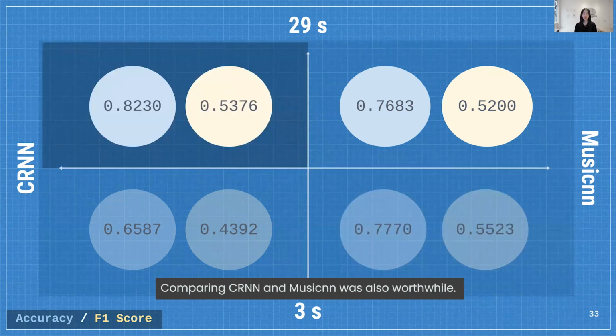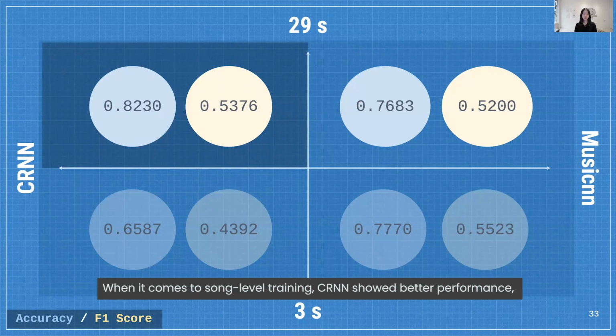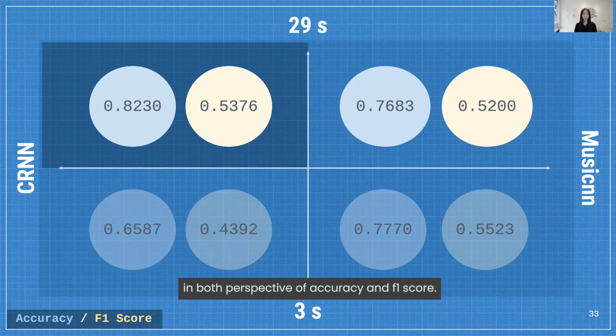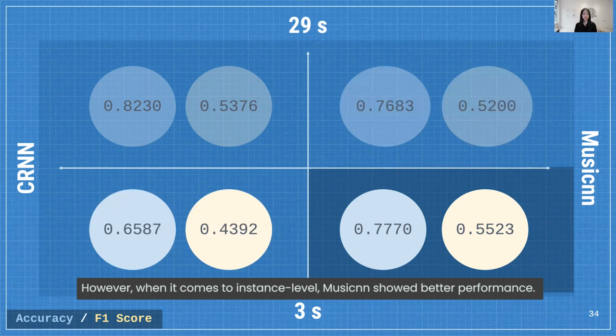Comparing CRNN and music CNN was also worthwhile. When it comes to sum level training, CRNN showed better performance in both accuracy and F1 score. However, when it comes to instance level, music CNN showed better performance.